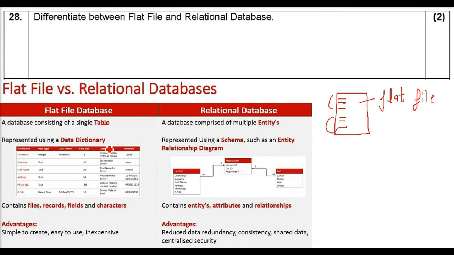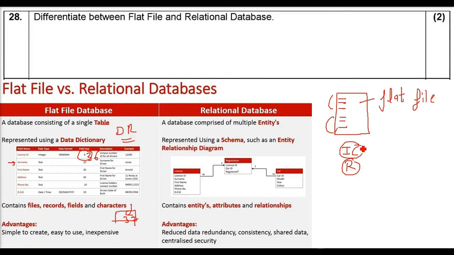The advantage is it is very easy to create and very inexpensive. But the disadvantage is data redundancy, that you will get the same row multiple times. Inconsistency also, if you go to some other place, say the salary will be credited here but not debited there. So there will be inconsistency and redundancy in the flat file database.